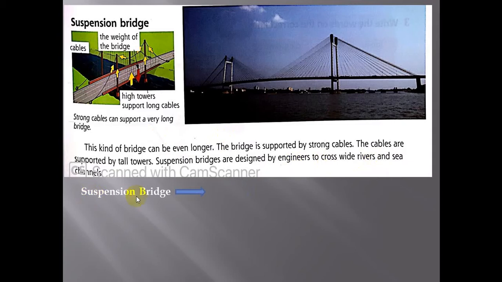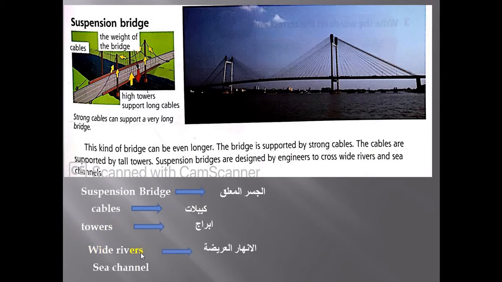What's the meaning of suspension bridge? الجسر المعلق. Yes. Cables. كابلات. What's the meaning of towers? أبراج. What's the meaning of wide rivers? الأنهار العريضة. Sea channels. القنوات البحرية.